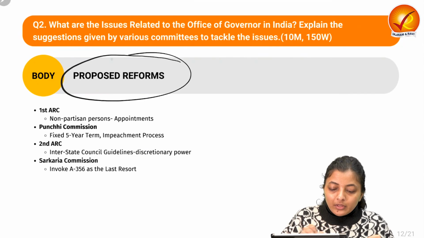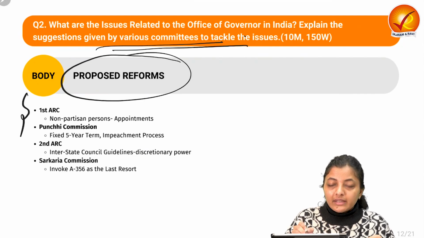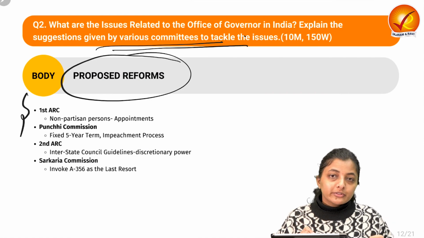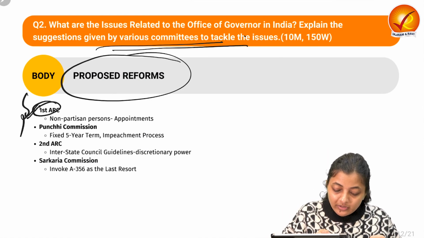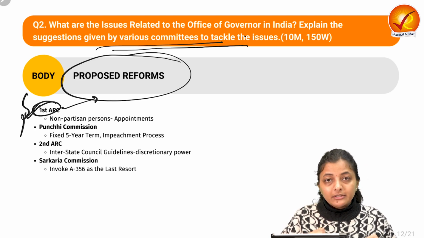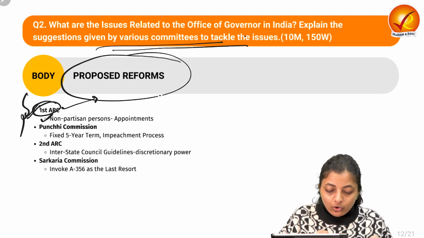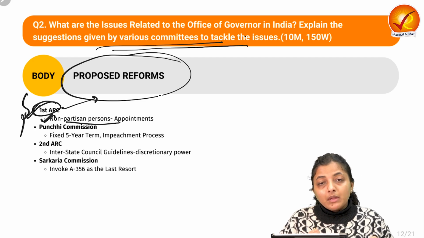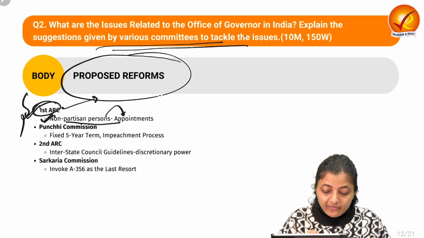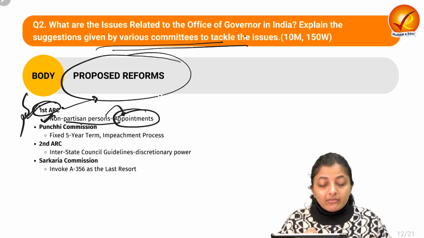Moving on to the body parts, what are the various reforms given by the different committees with respect to the office of governor. So the very first is the first ARC, Administrative Reforms Commission. What they suggested with respect to governor is that a non-partisan person who has spent their life in public life should be appointed as the governor.